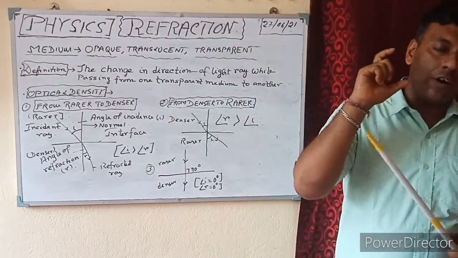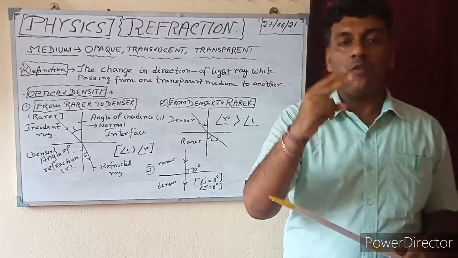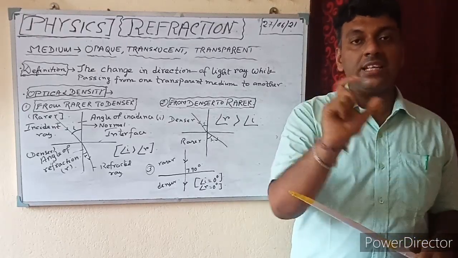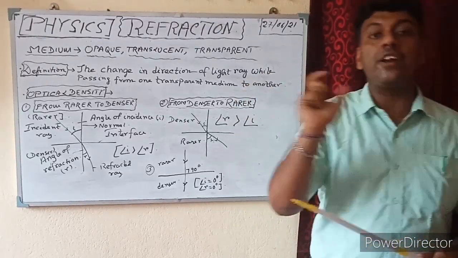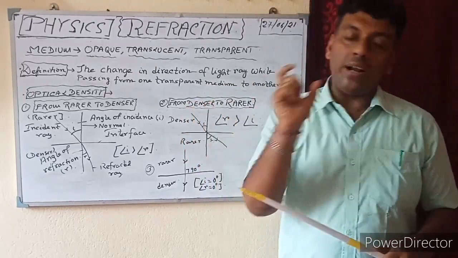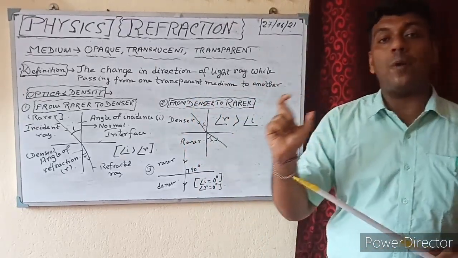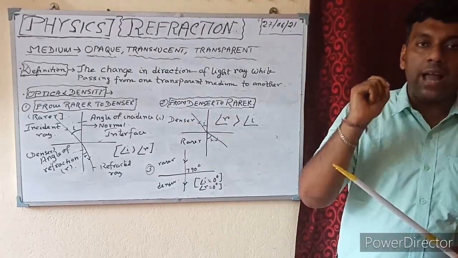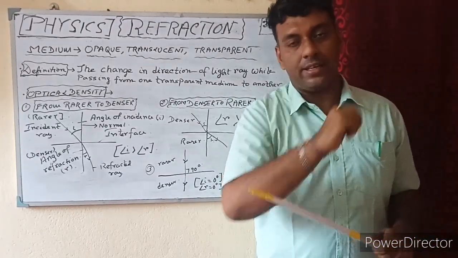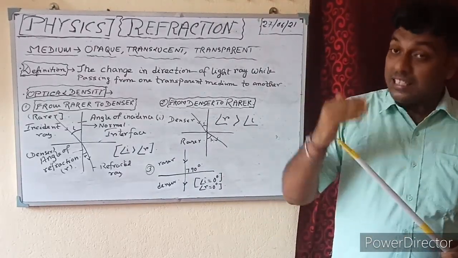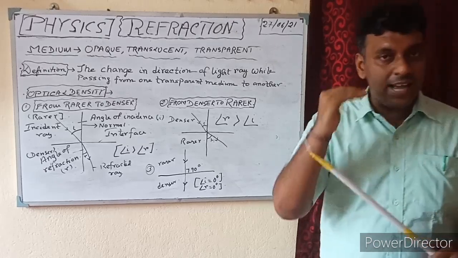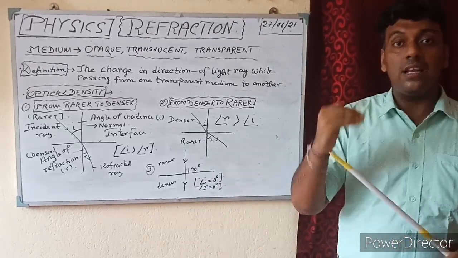According to the term optical density, we come to two things: number one, optically denser medium, and optically rarer medium. What is optically denser medium and what is optically rarer medium? We all know that the speed of light is maximum in air. After air, the speed of light is less in liquid.